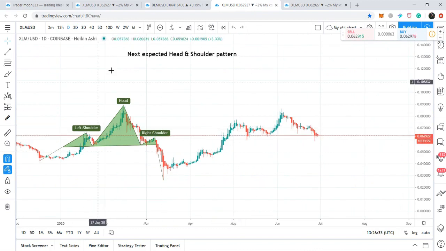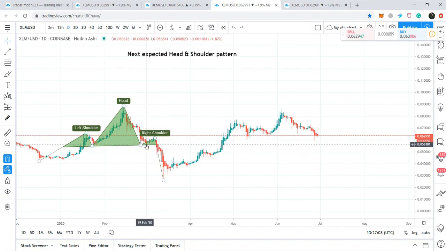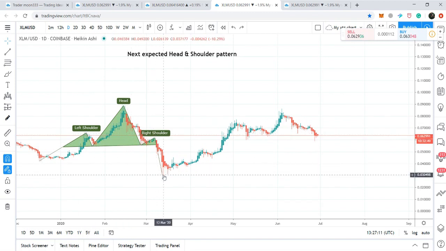Now, if we watch this daily chart, then we can observe that first the price action formed this head and shoulder pattern that started on 17th of December, then on 18th of January up to 23rd of January the left shoulder was completed, and the formation of the head was completed on 26th of Feb. Then finally the price action formed the right shoulder, and the right shoulder was completed on 8th of March, and the price action even broke down the neck of this head and shoulder pattern and dropped down up to 2.6 cents. That was really a very low price.